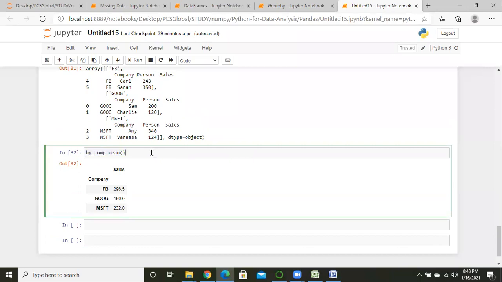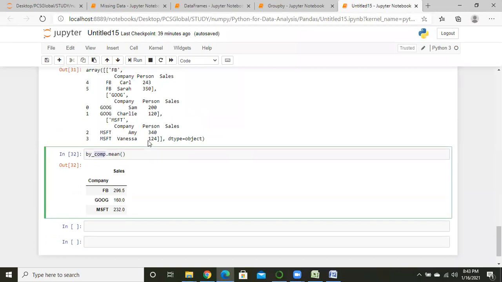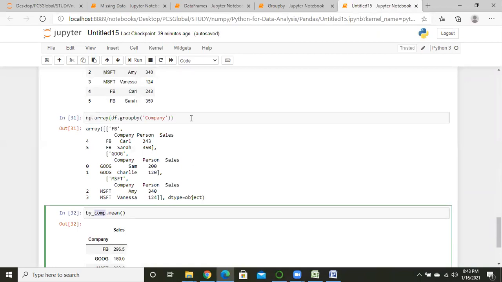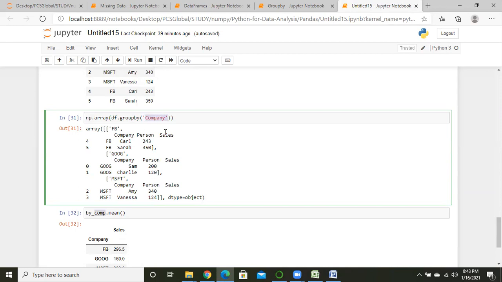Here we just wrote a short form. We are doing this operation, grouping this data set through company name. Python gives us the company-wise result: for Facebook only these two, for Google these two.